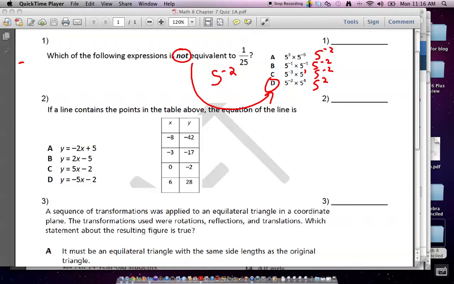Now, if you recognize that this was 5 to the negative 2, awesome. But let's say that you had a brain cramp. Sometimes there are still ways to get things right. I have softball tryouts today. And there's several things that I evaluate when you look at the girls. Like, the first column is how well they throw athletically. The next one is swing, but I don't really care if they hit the ball. I know that sounds nuts. But I'm looking at the athleticism in their swing, because if the athleticism is there, I can teach them how to hit the ball. That's what they pay me for. So I'm not worried about that.